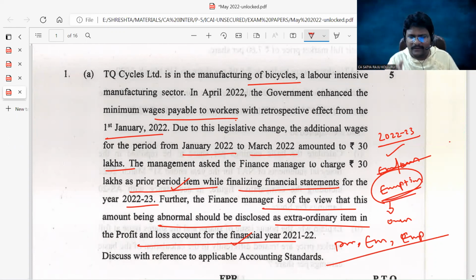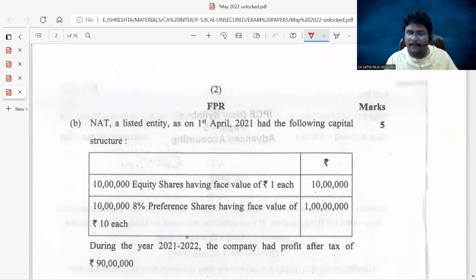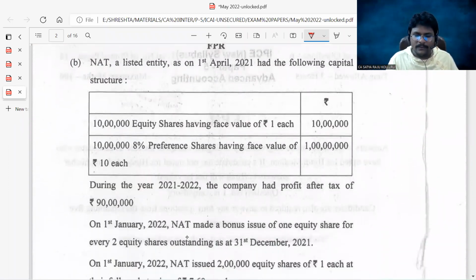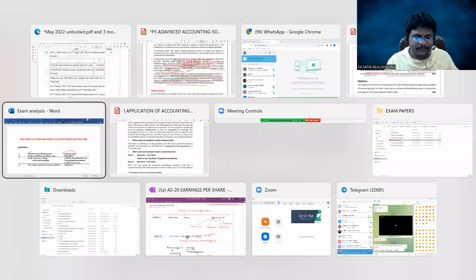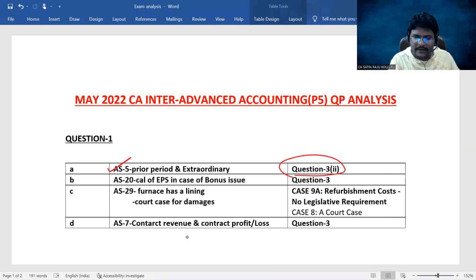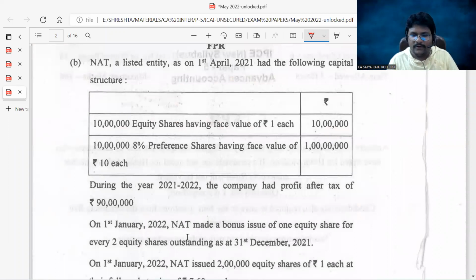Do you understand, guys? The same question we have already done in our syllabus and covered in the material. Okay. Next, come to question number B, guys. Here, question B is from AS20, which relates to calculation of EPS in case of a bonus issue, guys. First, let me read the question here.